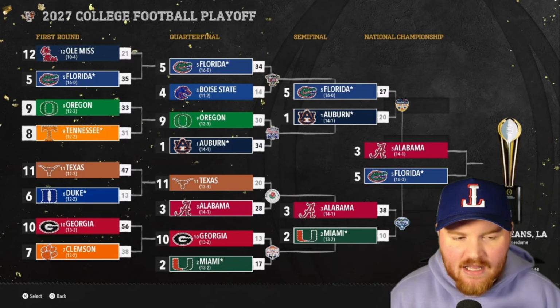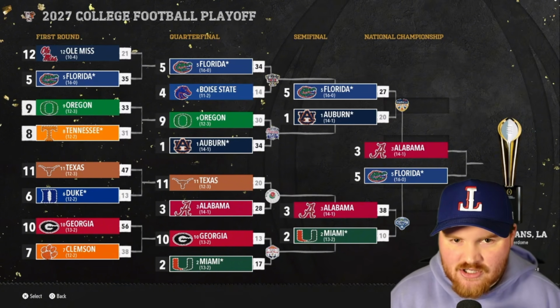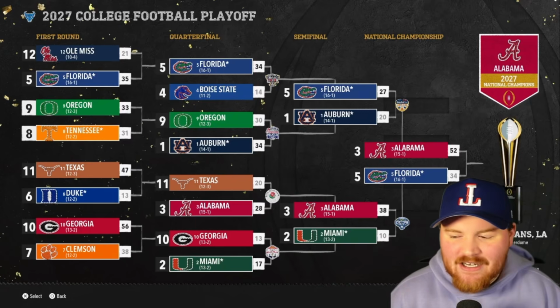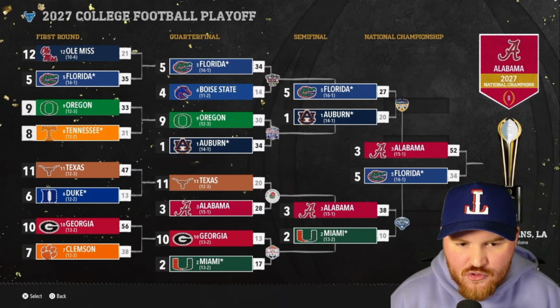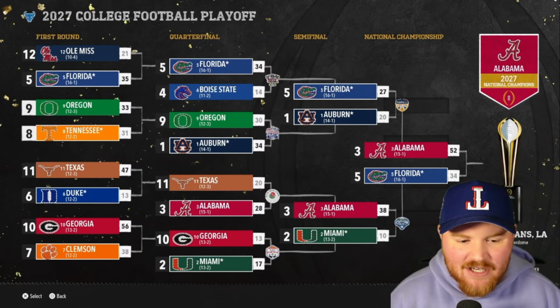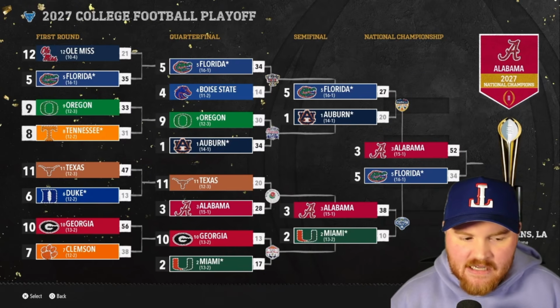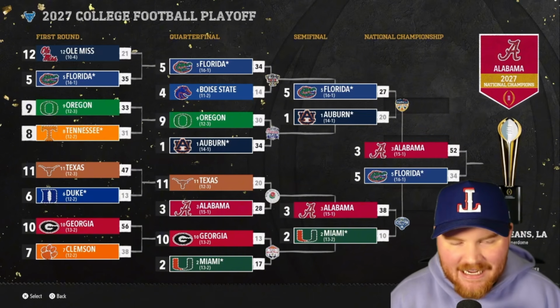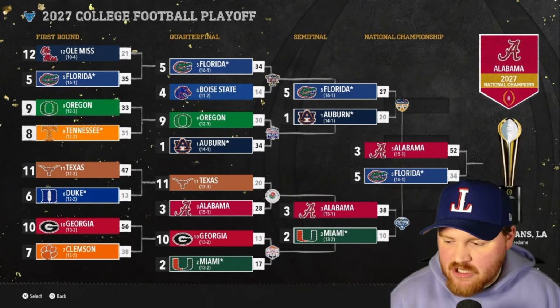It's Alabama and Florida in the national championship in 2027 for the end of the video. How does it turn out? And Alabama plays spoiler yet again. They put together a great season at the end there. They scored 32 points in that final season, including getting that national championship. They stopped Miami from an all-time season or all-time sim. They stopped Florida from an all-time second place sim, and we get Alabama with the final national championship.